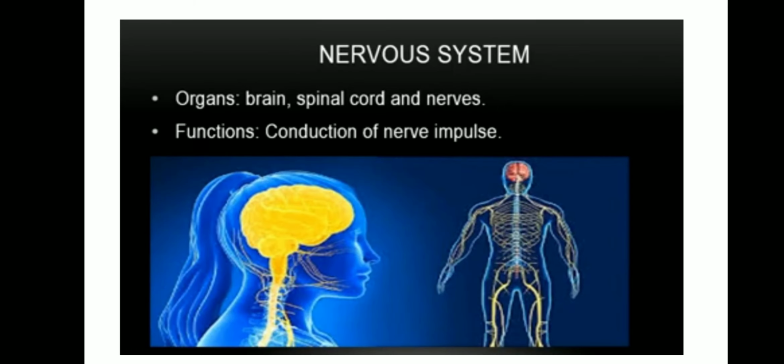And the next organ system is nervous system. It is the complex collection of nerves and specialized cells known as neurons. Neurons, remember. It transmits signals between different parts of the body. It is essentially the body's electrical wiring. Structurally, it has two components, the CNS and PNS. CNS is central nervous system and PNS is peripheral nervous system.